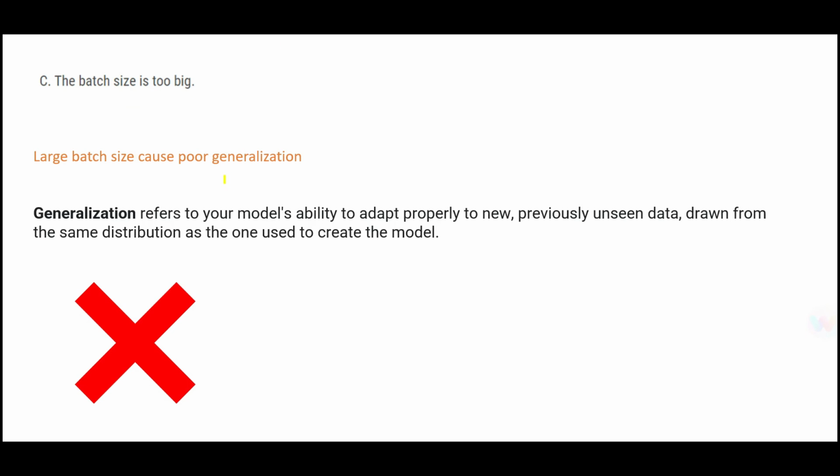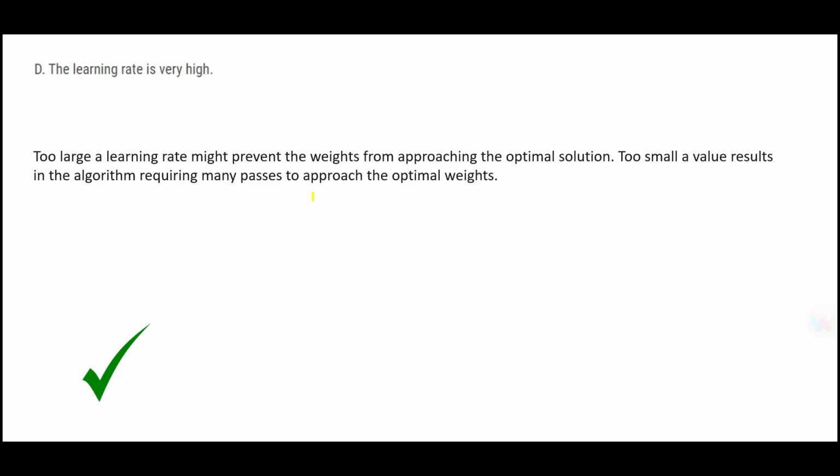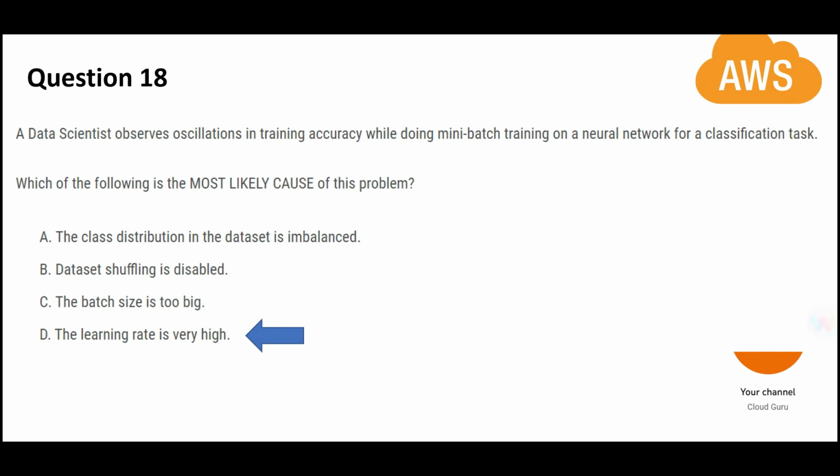C is also wrong because a batch size that is too big will cause poor generalization issues. What is generalization? It refers to the model's ability to adapt properly to unseen and new data. So this is the final option and the answer. The learning rate is high. What happens with the learning rate? If it is too large, it prevents the weights from approaching the optimal solution. If it is too small, it requires many passes to approach the optimal solution. So this is the final answer.